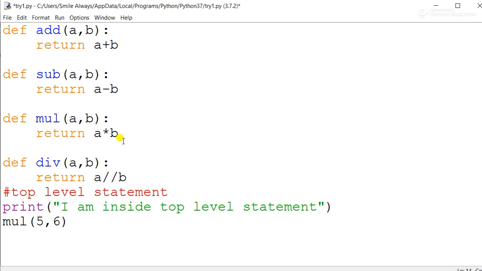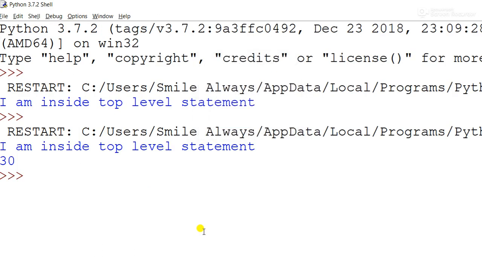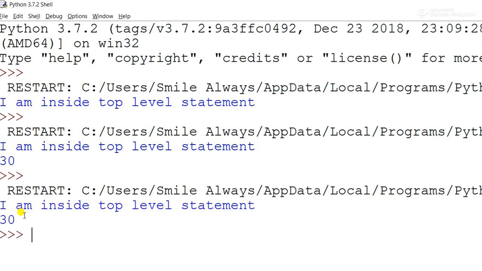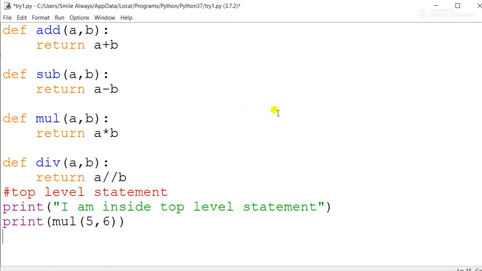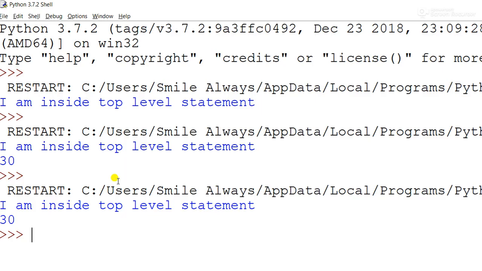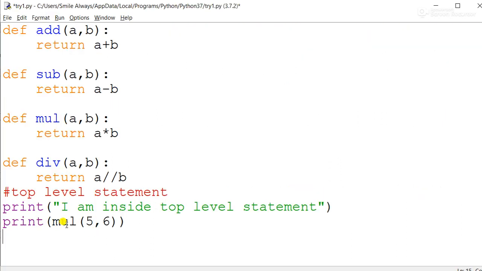This function is returning a value. So what we can do is either receive the value and then print it, or directly print the value. Suppose I am printing directly: print multiply of 5, 6. Now I am going to run this. So you can see it is giving I am inside the top level statement. Now again I am calling this. Sorry, it gave 30, or we can write it properly.